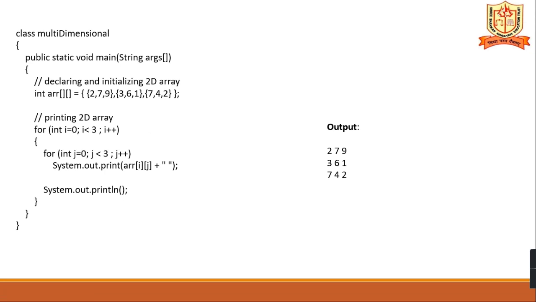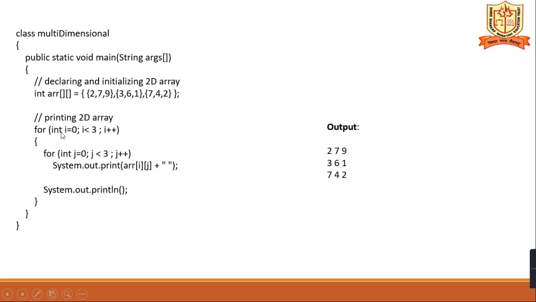And see the program for this, how to write a multidimensional array: class, main method, and multidimensional. This is for rows and columns. Here how many rows are there? 3 rows and 3 columns are there. So first is row and second is column, and the values are represented here. So first row, comma, second row and third row.